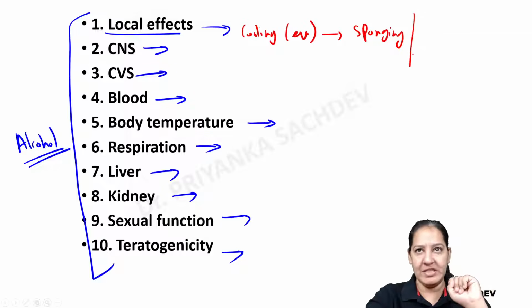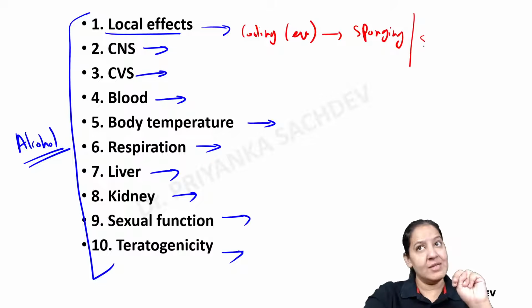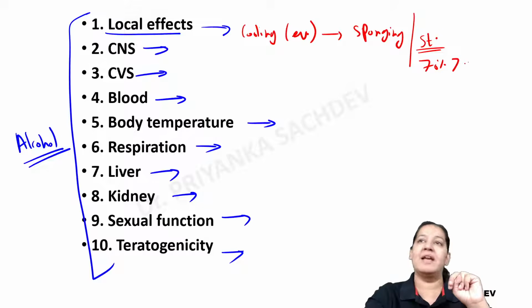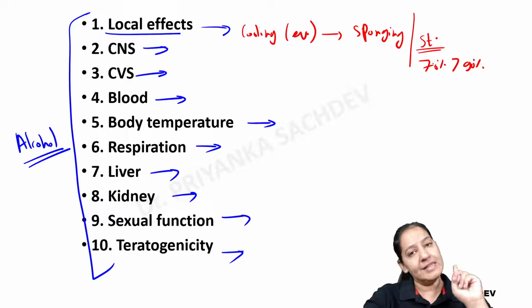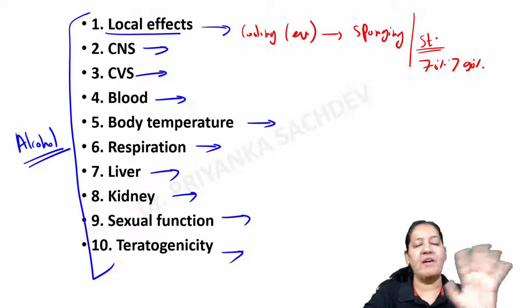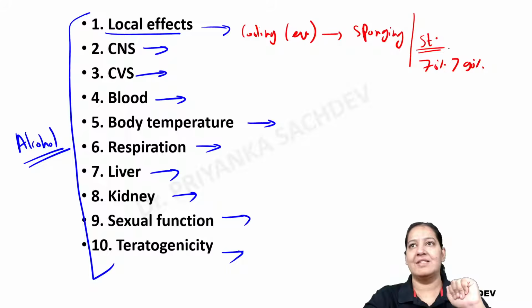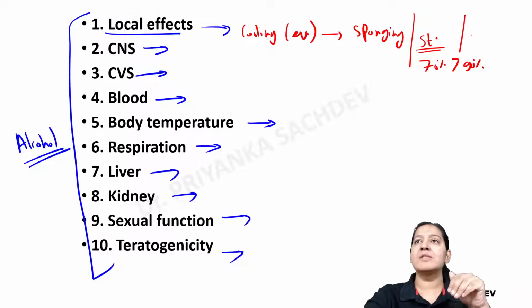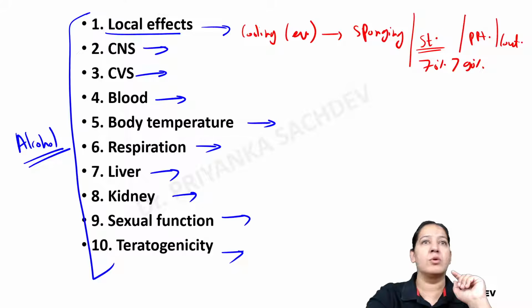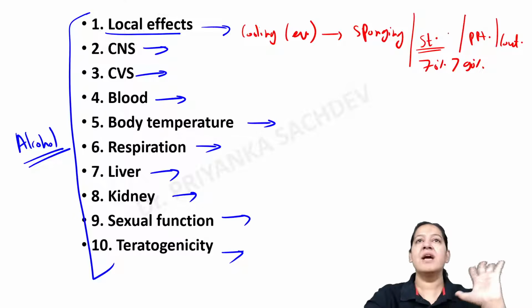Local effect में पहला point ये है. Second, it is used as a sterilizer. It can be used as a sterilizer, but 70% is better than 90% for sterilizing. It kills only bacteria, not the virus, not the fungus, not the spores. We have seen that in sterilization, right? Apart from it, it causes precipitation of the protein also. It gives counter irritant action also, so it can be used for pain. So these are the actions of alcohol on the local effect.